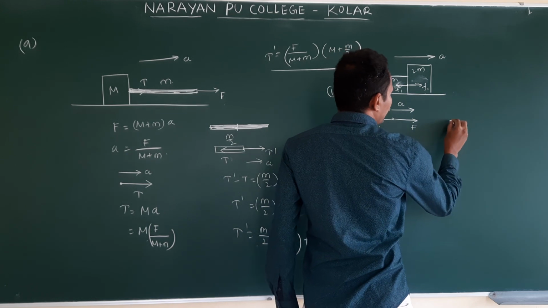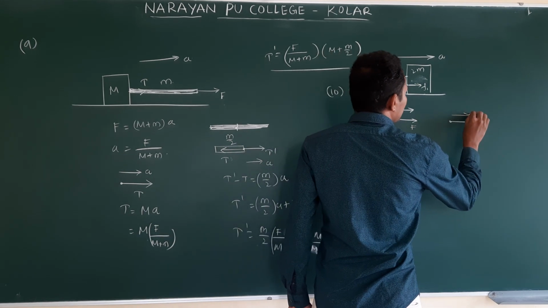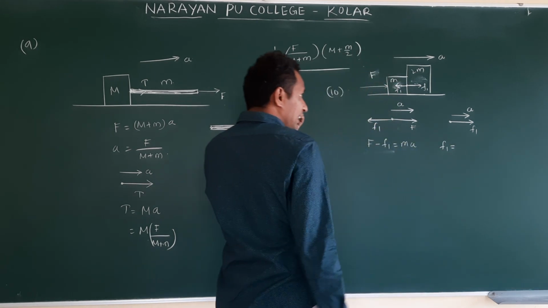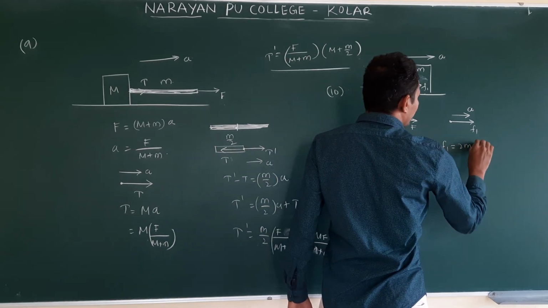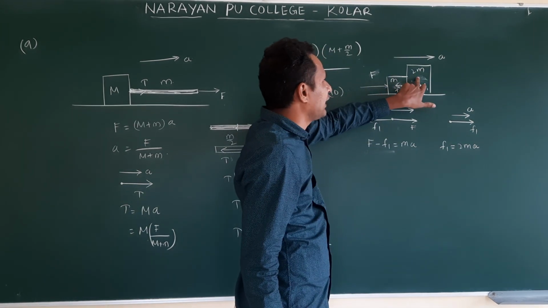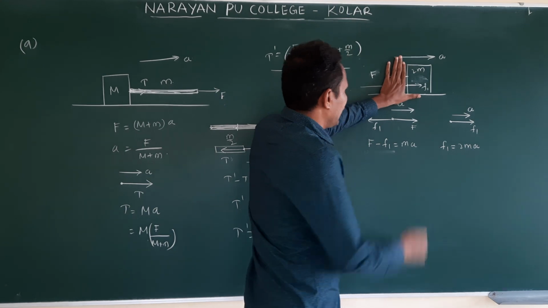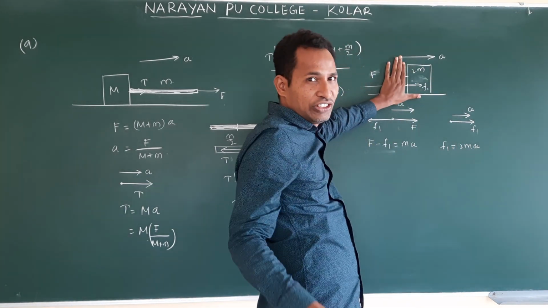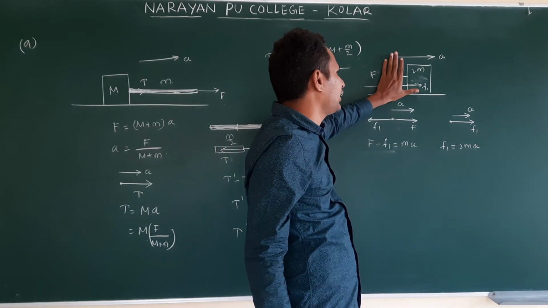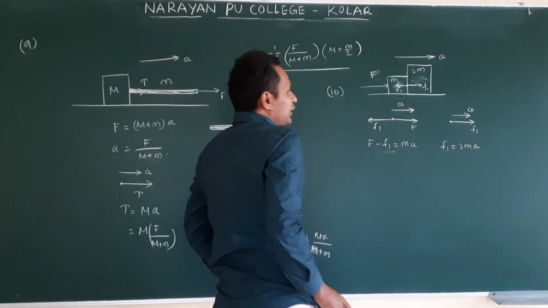Now second object, what force is acting? F1, small f1 acting in this direction. So this is the direction of acceleration. So how do we write? F1 causes acceleration in the second object, 2m. If you see this, which force is acting? F is not directly acting on 2m. F is directly acting on m, but due to contact force. How do we understand? Contact force is accelerating. This is the actual consideration. By seeing the system, F consideration; by seeing the individual object, F1 is clear. F1 is accelerating.